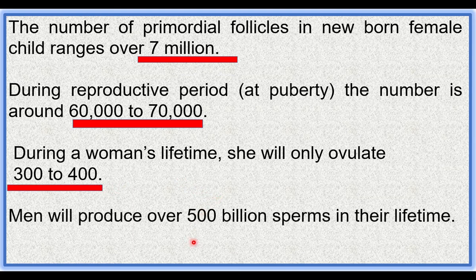Men will produce over 500 billion sperms in their lifetime. Sperms are the male gametes. They are produced inside the testis. Ovum or eggs are the female gametes. They are produced inside the ovaries.